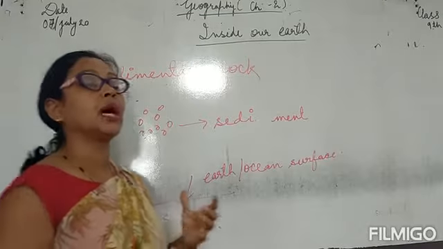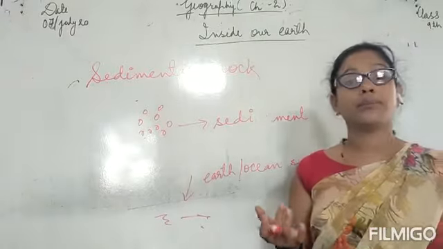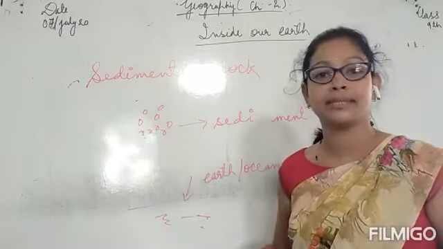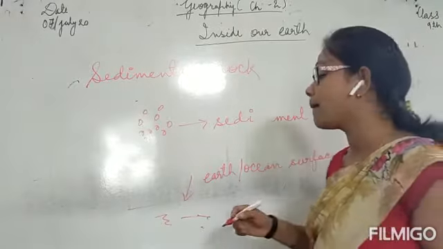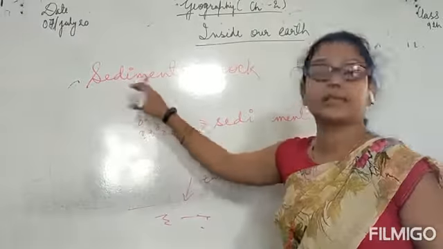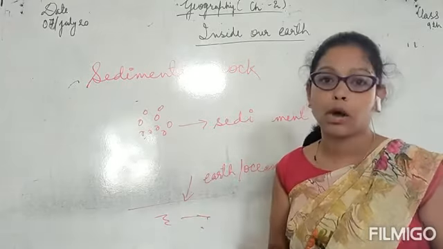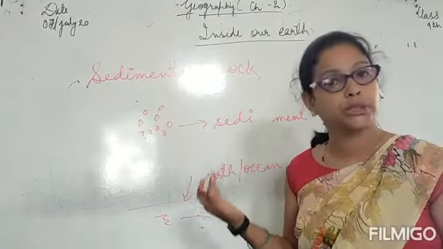And sometimes fossils, the dead remains of animals or plants from a thousand years ago, also get mixed into these sediments, and when they join together, they make big rocks. So sedimentary rocks can also contain fossils of animals or plants which died a million years ago or a thousand years ago.